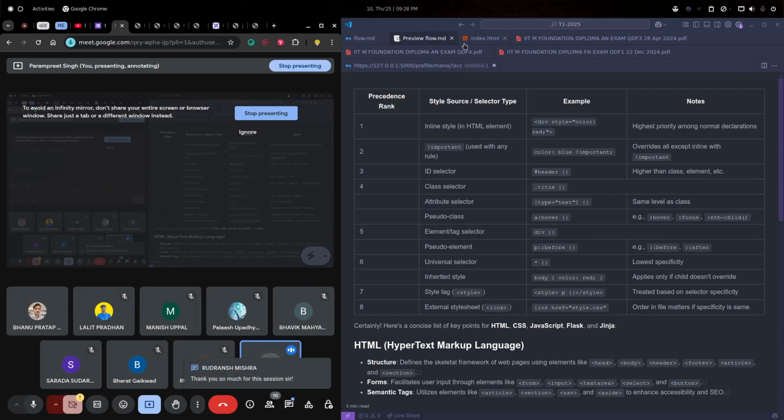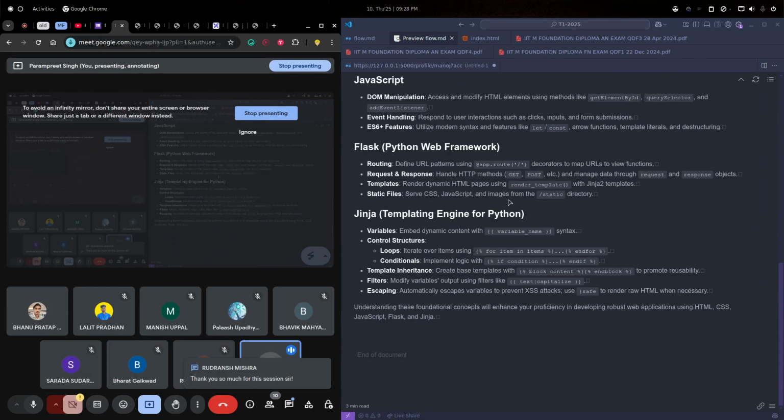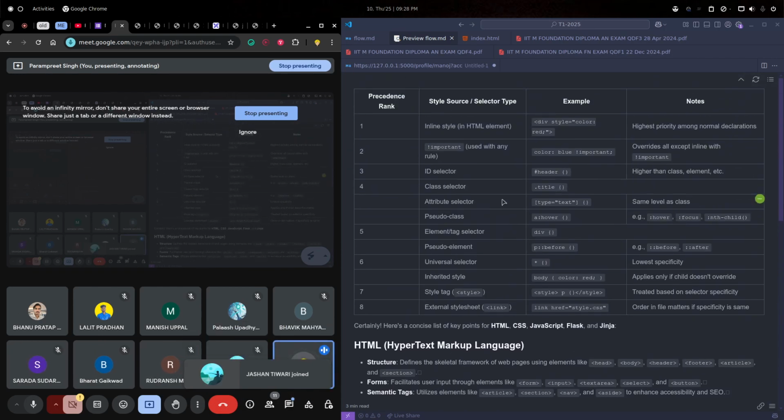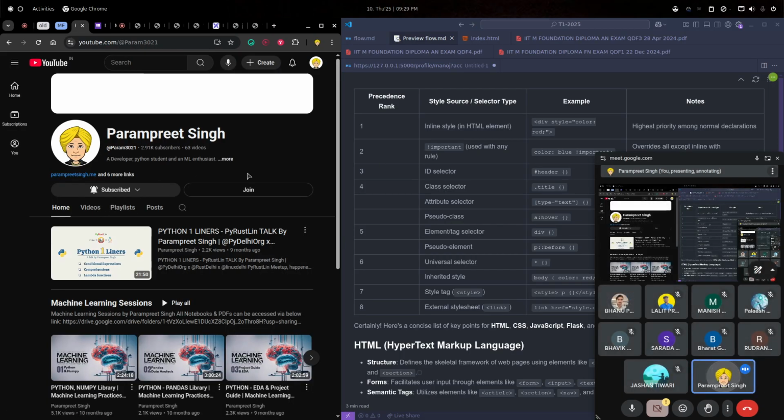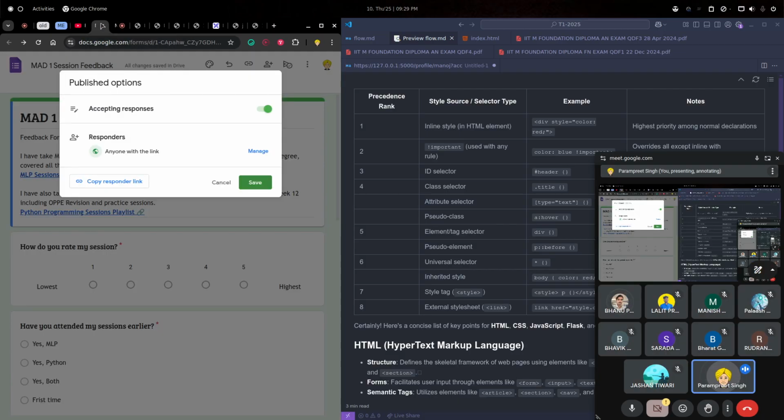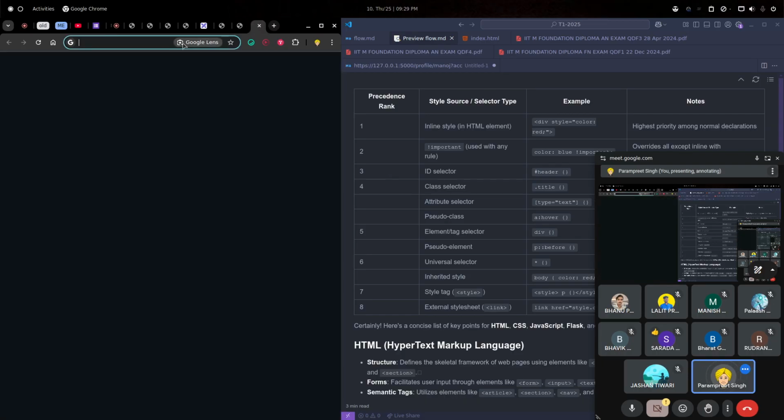Okay, welcome guys, and just one thing, I'll share this markdown PDF with you all. Okay, and thank you so much for attending the session. Where can we find this PDF? How will you share it? Yes, I'll upload this session on YouTube, and in the video description I'll share the link. Or okay, I have created a feedback form. In the feedback form I'll link it. Let me link it right now.